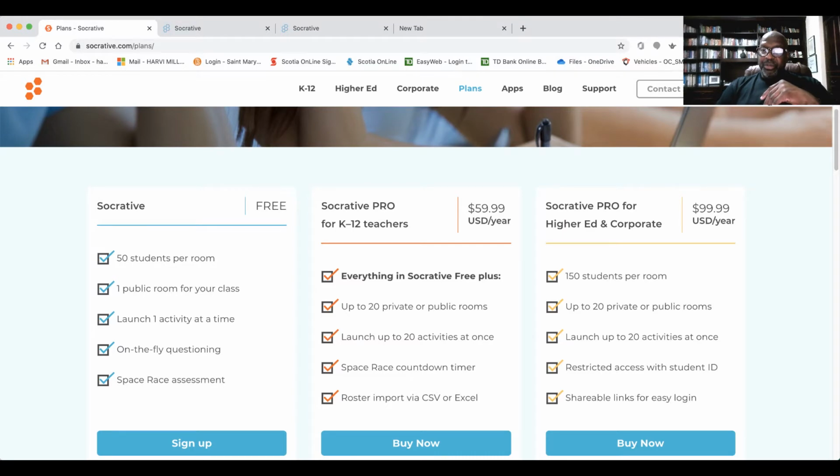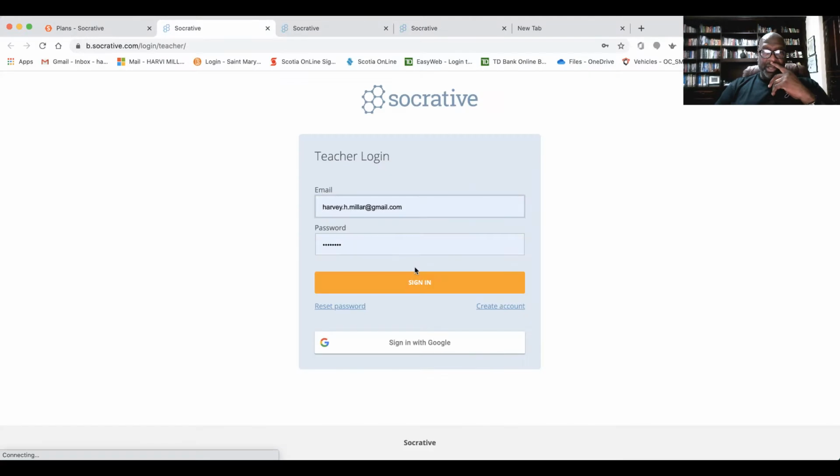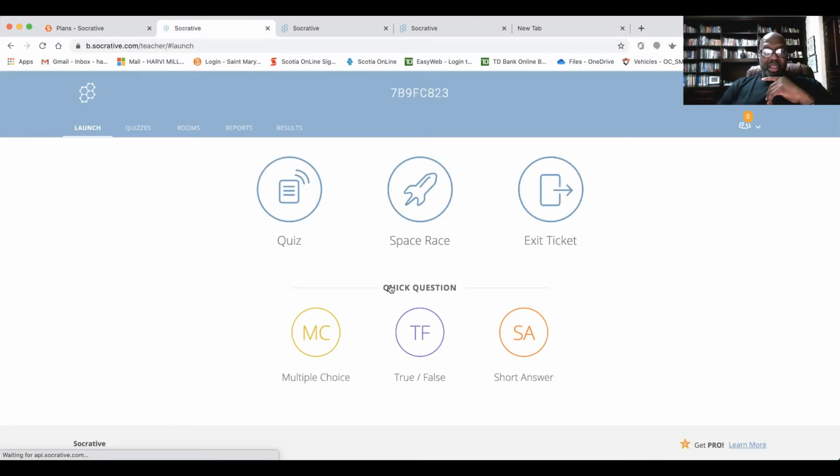And if I go to login, essentially the students would select the student login. If they have the app, it simply asks them to enter the code. Because I have a teacher's account, I will go into my teacher's account, and this is the code for my class right here, 7B9FC823. That doesn't change, so the students could actually store that. And once I launch a quiz, all the students have to do is enter that code, they see the quiz, and then start responding. That's as simple as it is.